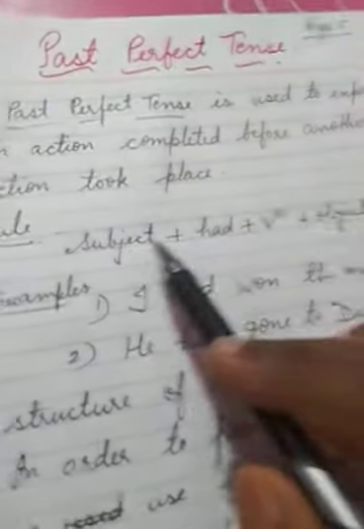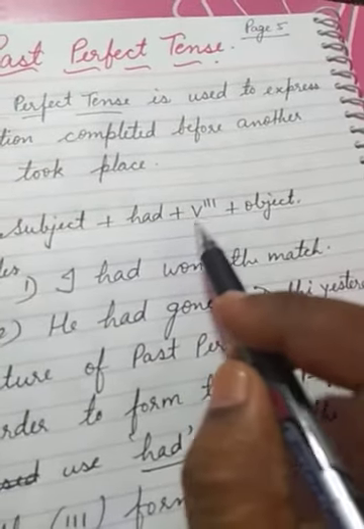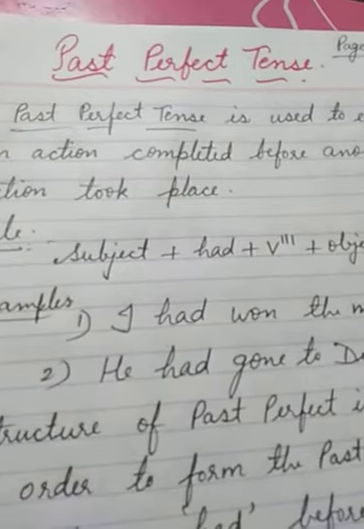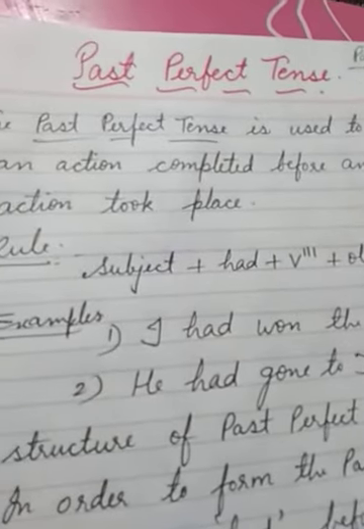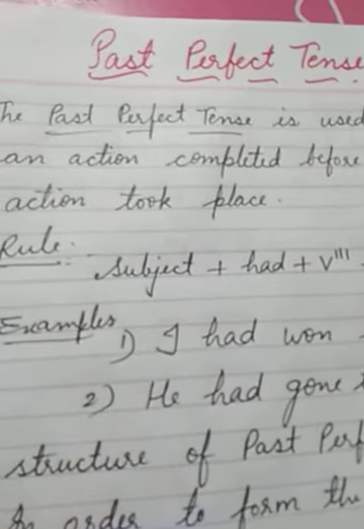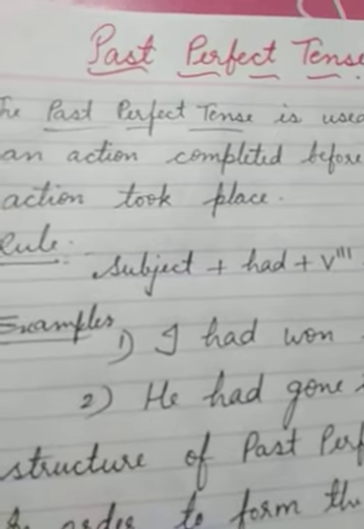Rule: subject plus had plus verb third form plus object. Here verb third form means past participle. So this is the third form of the verb, and in each and every perfect tense we will use the third form of the verb. It means past participle. So remember all the forms of the verb.